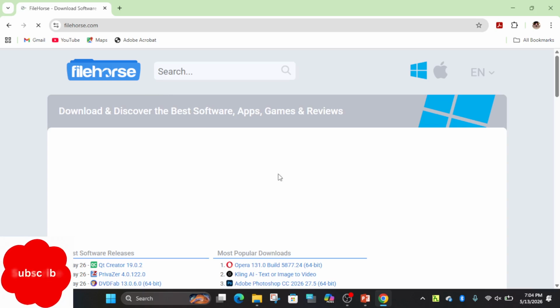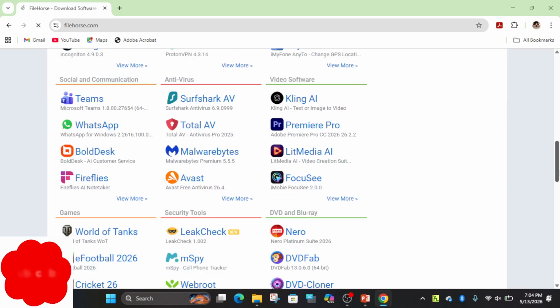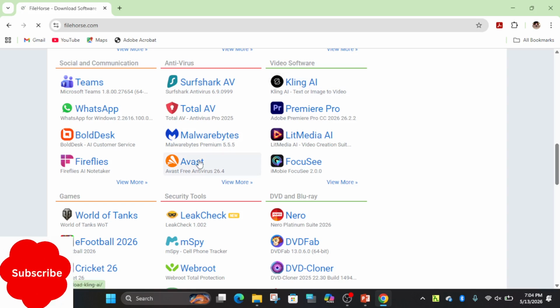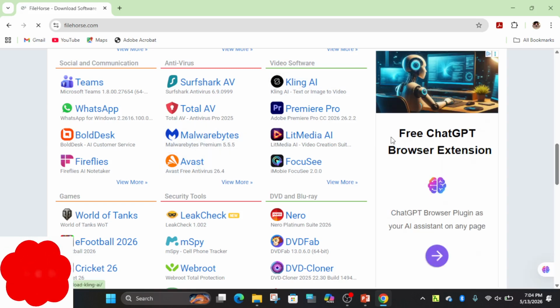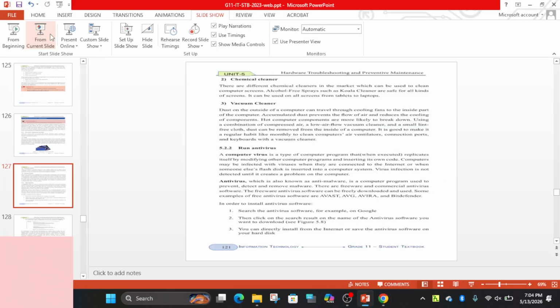Using this site, it's possible to download a variety of software. For instance, here is the group for antivirus: Avast, Malwarebytes, and other types of antivirus. It's possible to use this site.